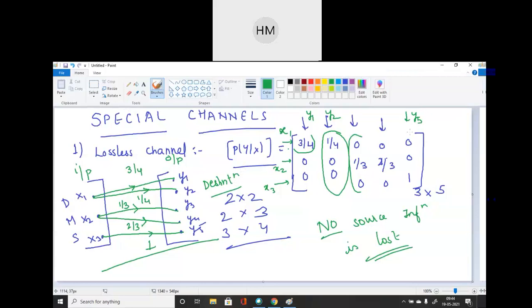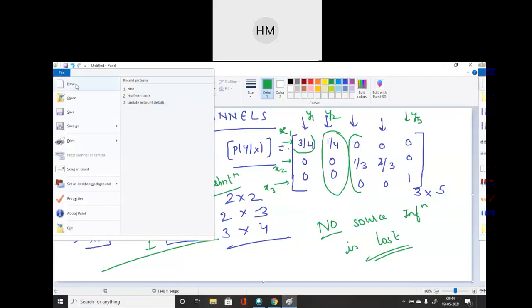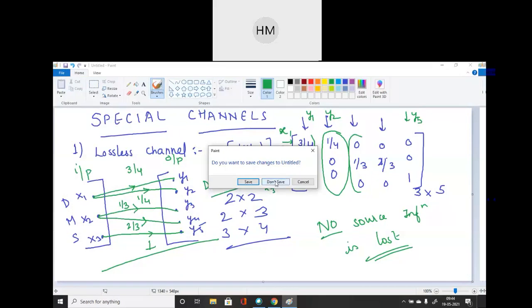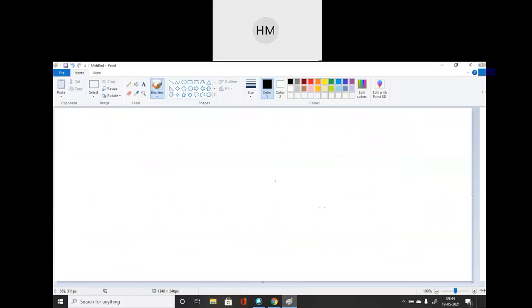Okay, Ritika. So next we will see the next type of channel. See Ritika, you are quoting one more example. How many rows and columns? 3 cross 3 or 2 cross 3? And students please tell me whether it is right or not. 2 cross 3. Everyone tell me whether this example that Ritika has quoted is right or not.